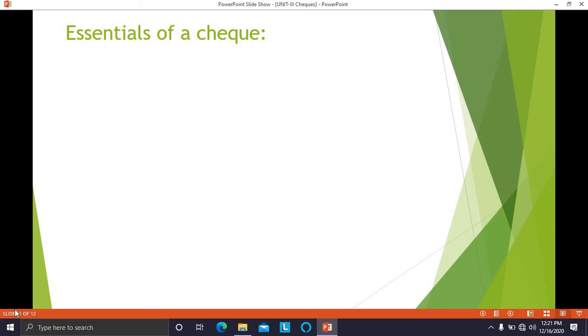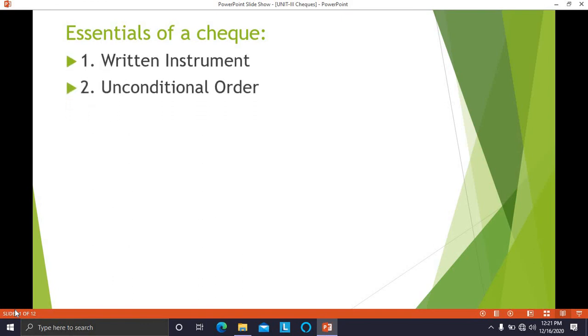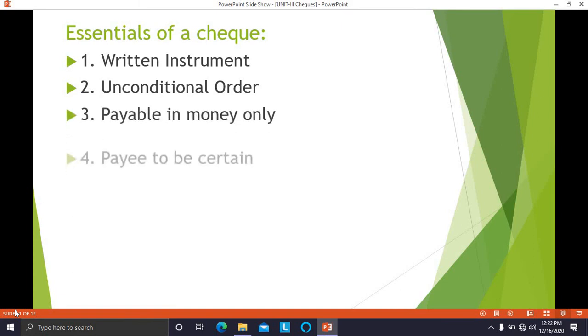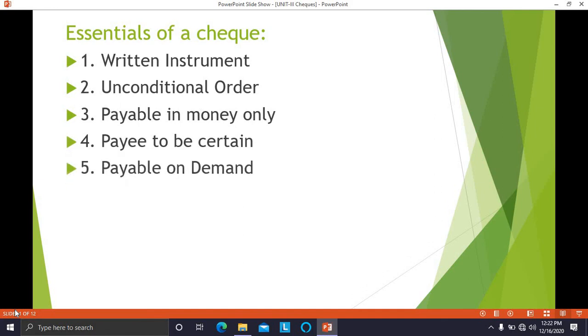Now we are going to highlight the essentials of a check. Whenever a check is drawn, there are certain essentials which need to be fulfilled. If the check does not have those essentials, the check will not be honored by the bank. Now, which are the essentials of a check? The first is, it is a written instrument. There is an unconditional order, payable in money only, payee to be certain, payable on demand,